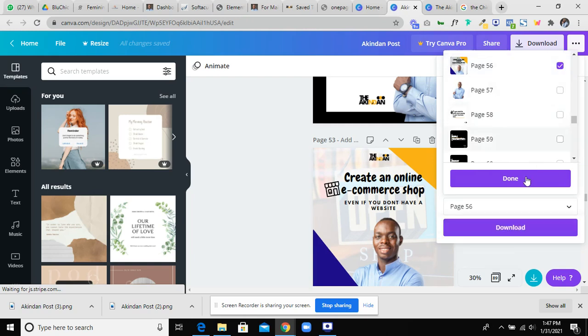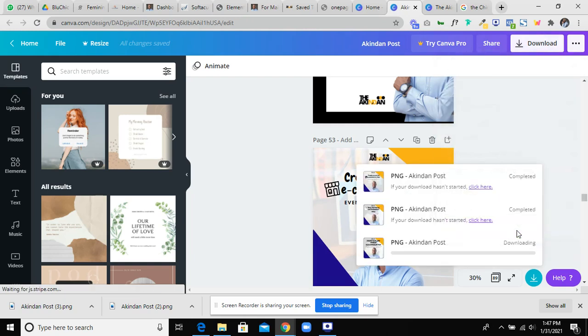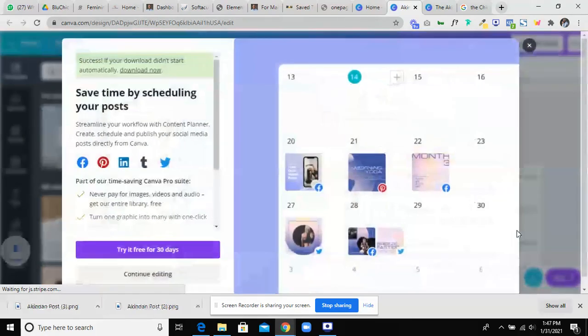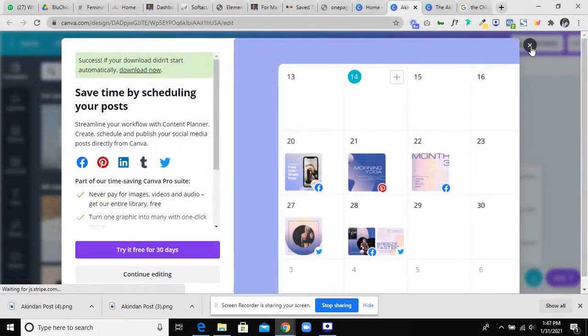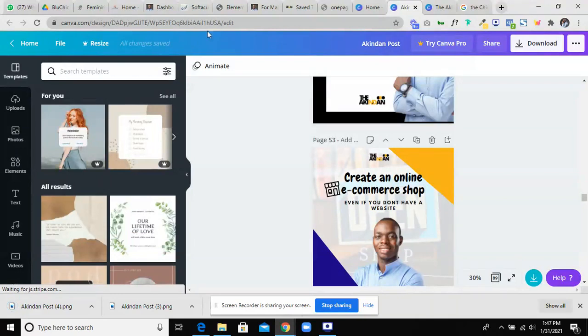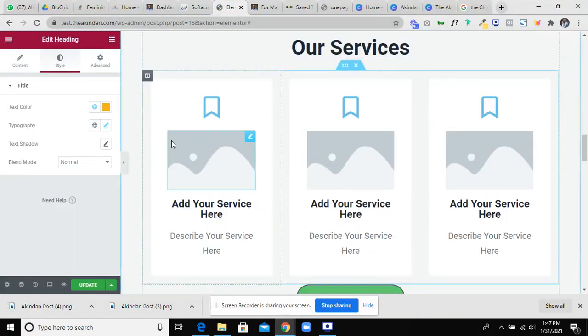This is 56, so these are the table. Okay, so I have the 3 images.